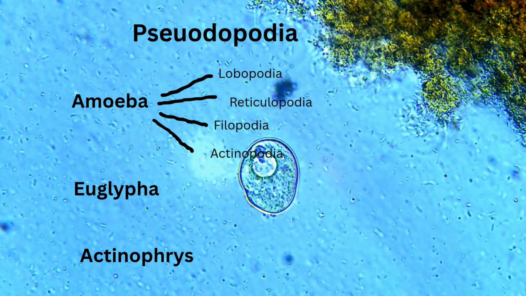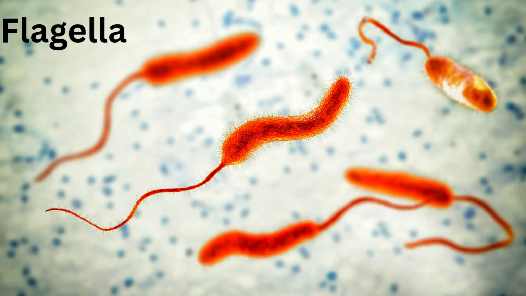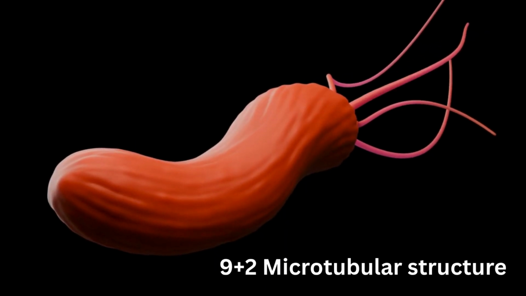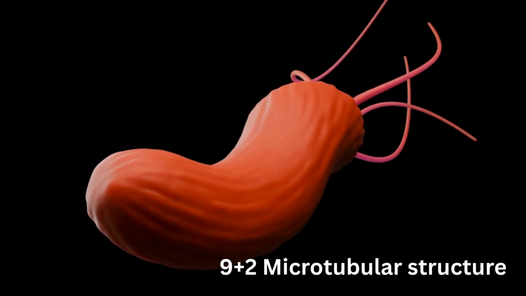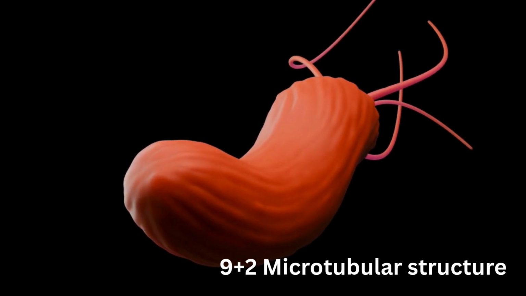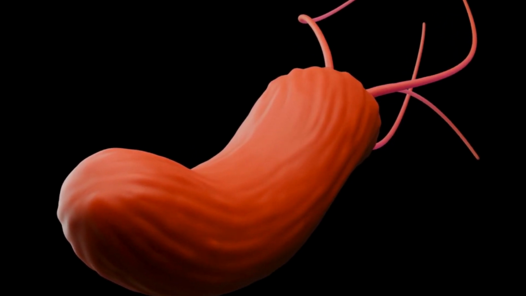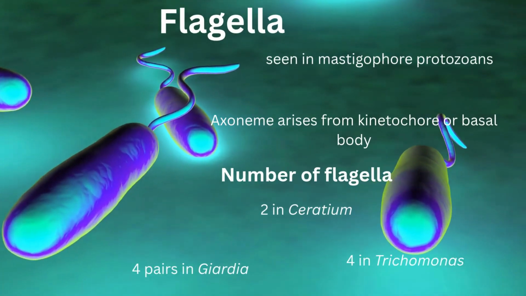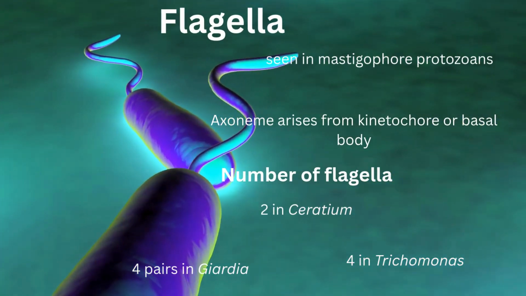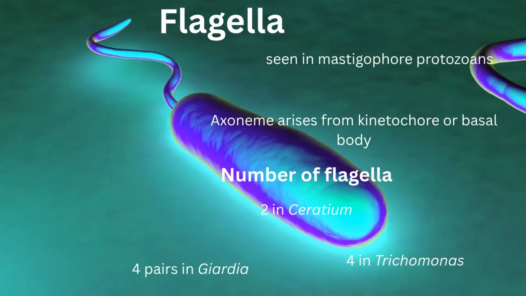Okay, now let's see the flagella. Flagellum is a long whip-like structure which helps in the movement of the organism from one place to another, and it depends on the axoneme placed inside the plasma membrane of the organism. This axoneme has a 9+2 microtubular structure which gives proper movement to the organism.